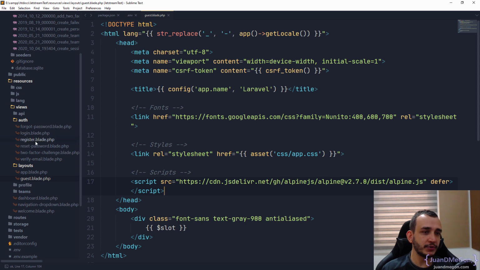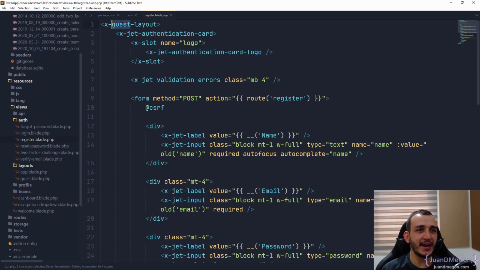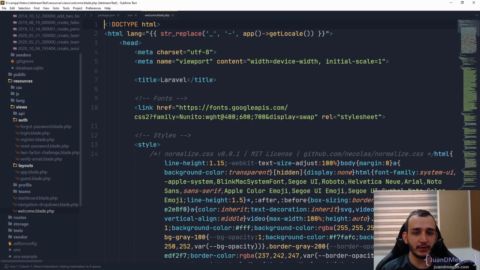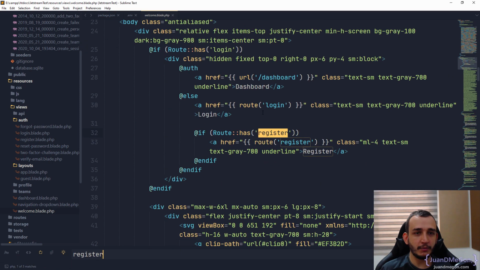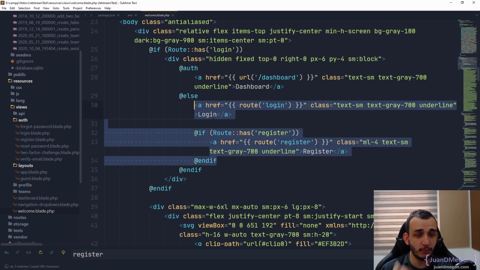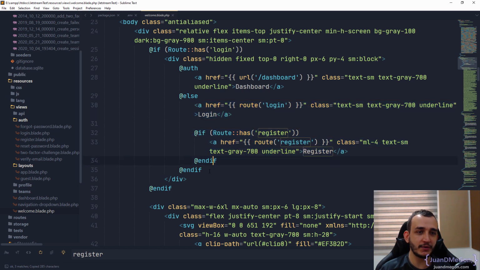So if we go to register as well, we have basically the same guest layout. So eventually for the things that come from a user that is not authenticated, we can use this as well. If we want to add some elements that we have in the welcome view, let's go to the register component. We have here login or even register.